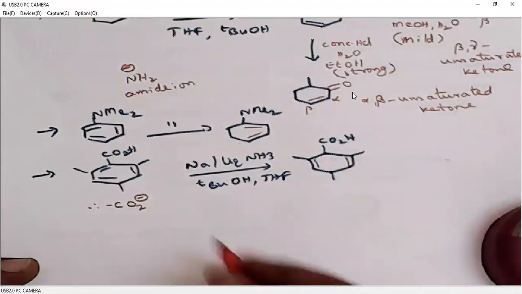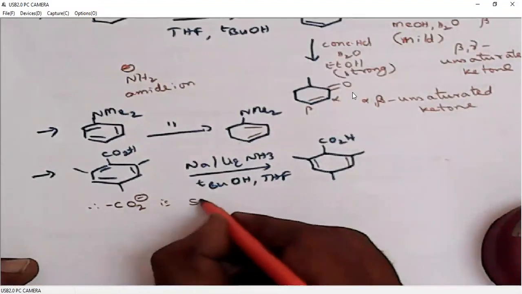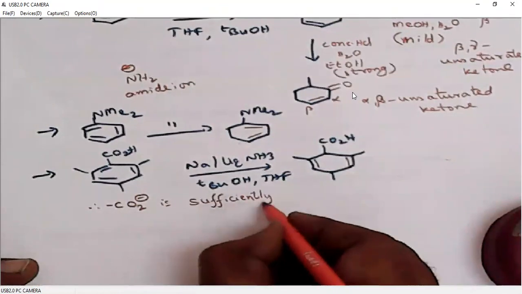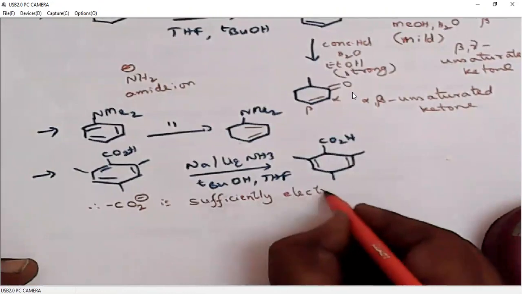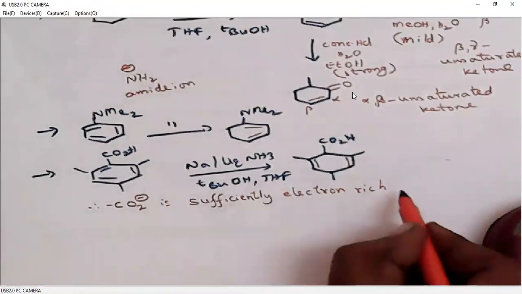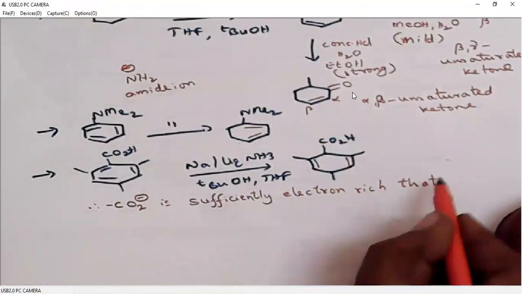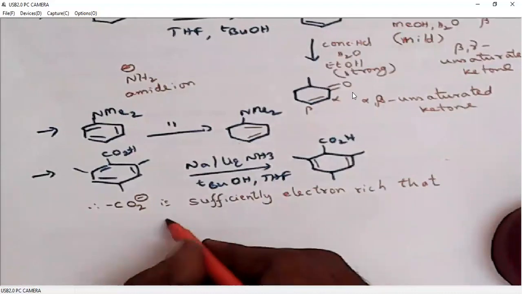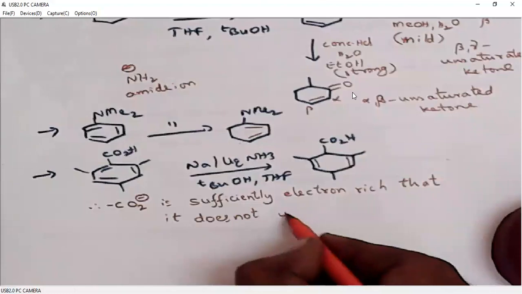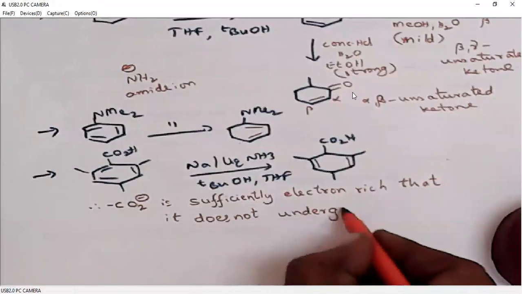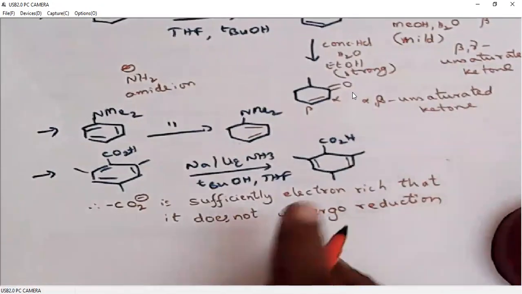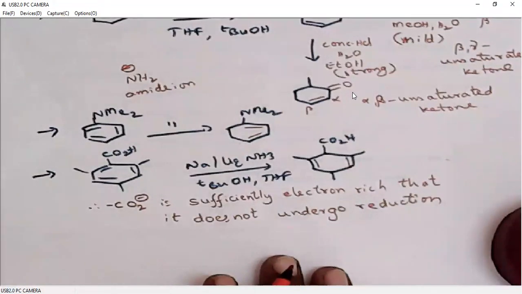So CO2 minus is sufficiently electron rich that it does not undergo reduction.